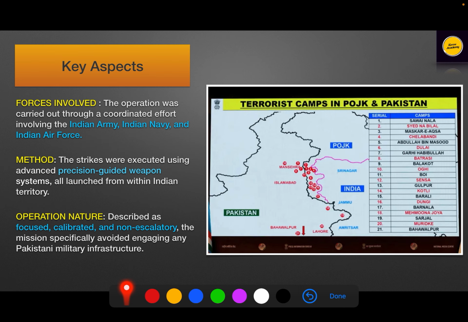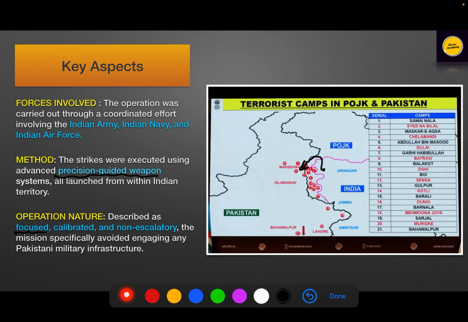India did not cross the border, it targeted from here itself. So here it programmed the missile, and the missile struck at the exact position where it was destined to. These are precision guided weapons which are currently in very much use and vogue. These are high end technologies which were used by India.